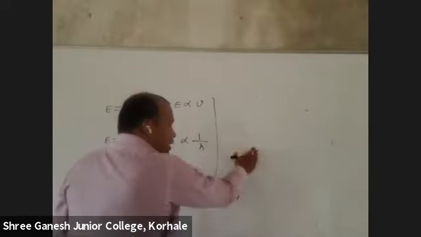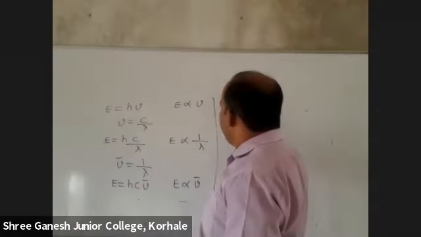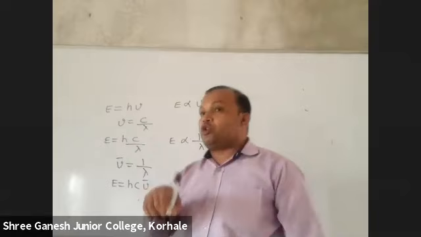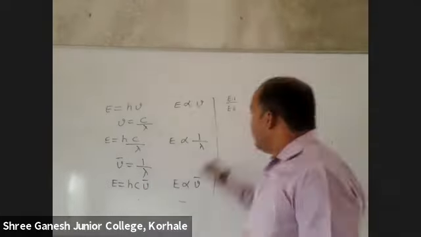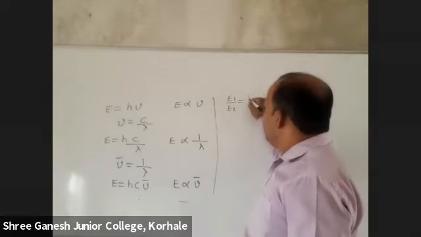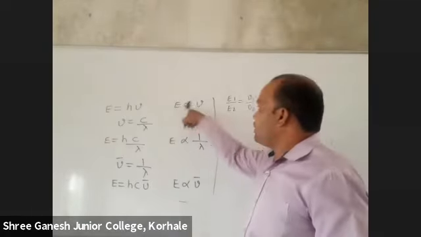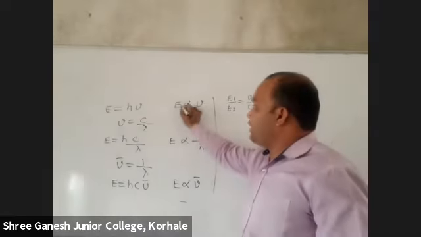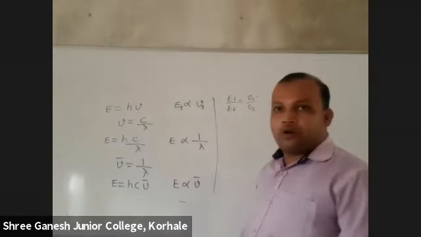But the formulas I will write now will definitely help you. Suppose here it is E1 upon E2. If I take the ratio, and most of the time they ask ratio, can I write E1 upon E2 as mu1 upon mu2, because frequency is directly proportional? If it is E1, this will be 1; if this is 2, this will be 2.